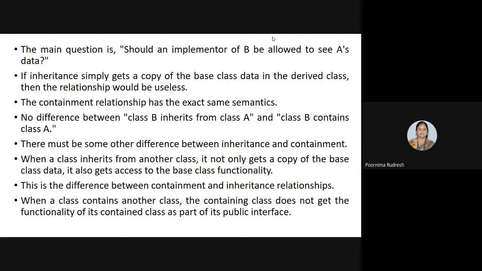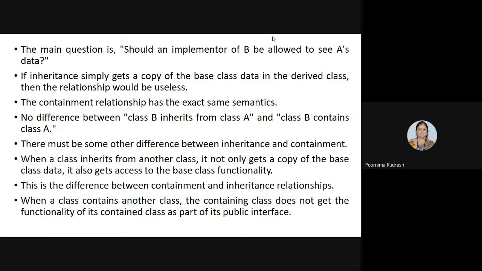Did you understand? Base class functionality means it can access the methods or the behaviors of the base class. That is the major difference between the containment and inheritance relationship. Let me say it once more. In the containment relationship, the derived class will only consist of the data part of the base class, and it doesn't have any functionality, behavior or methods.